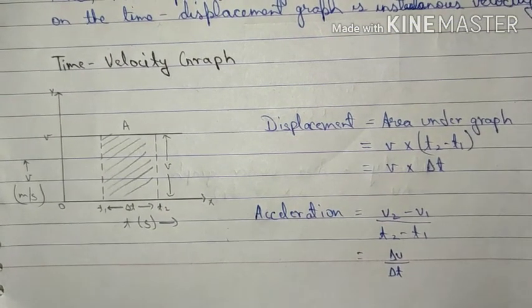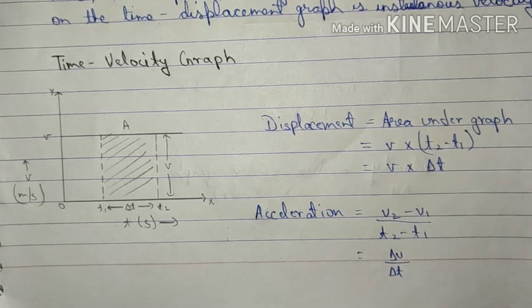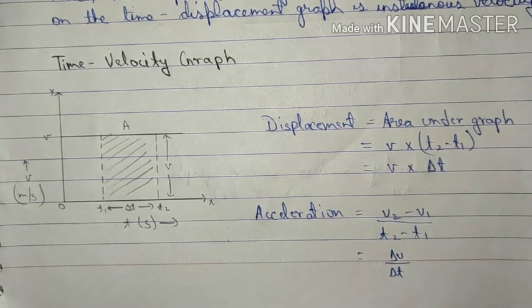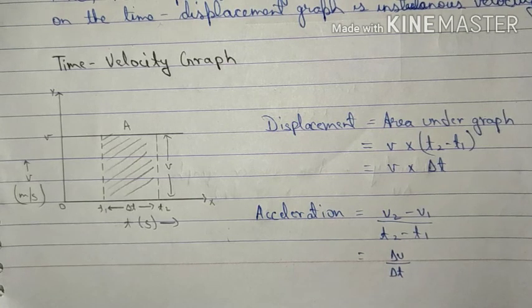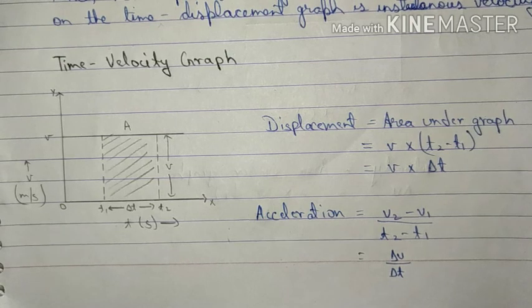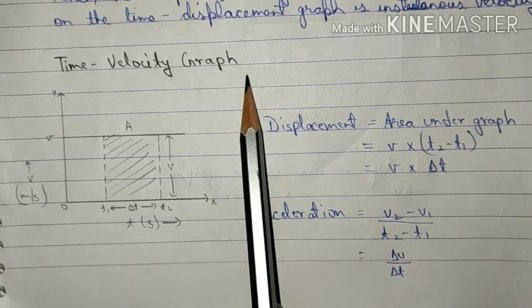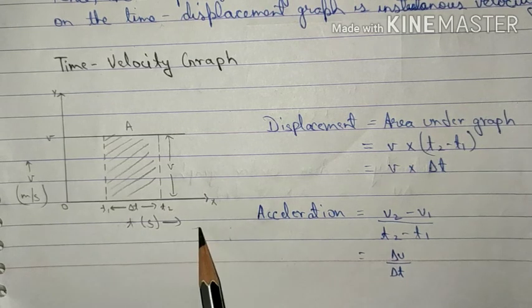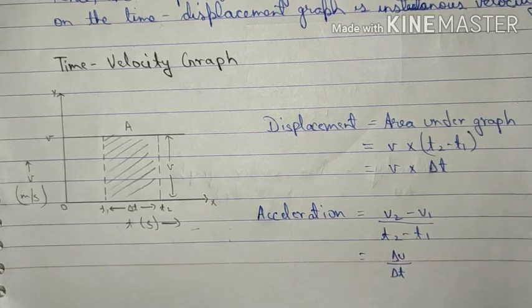Now basically for the reading of the graph, we will be following the same pattern. That is, in order to check whether the slope is negative or positive, everything will be the same. So let's move to the next thing, that is the time velocity graph. In the time velocity graph, time as always is taken on the x-axis, whereas velocity is taken on the y-axis.